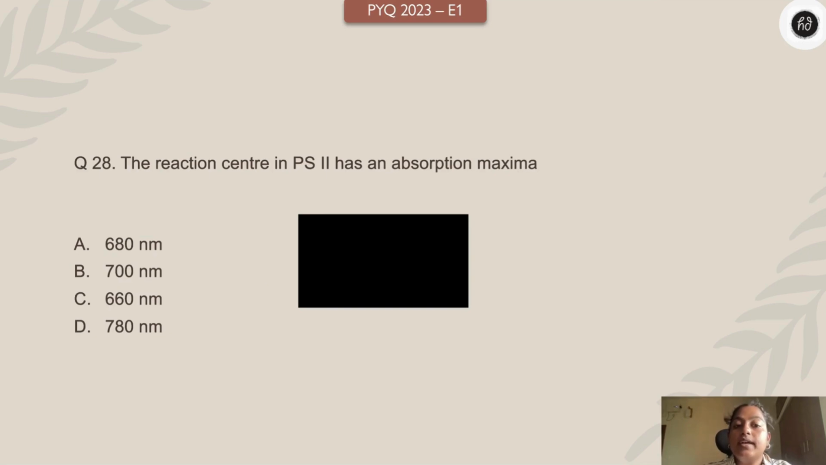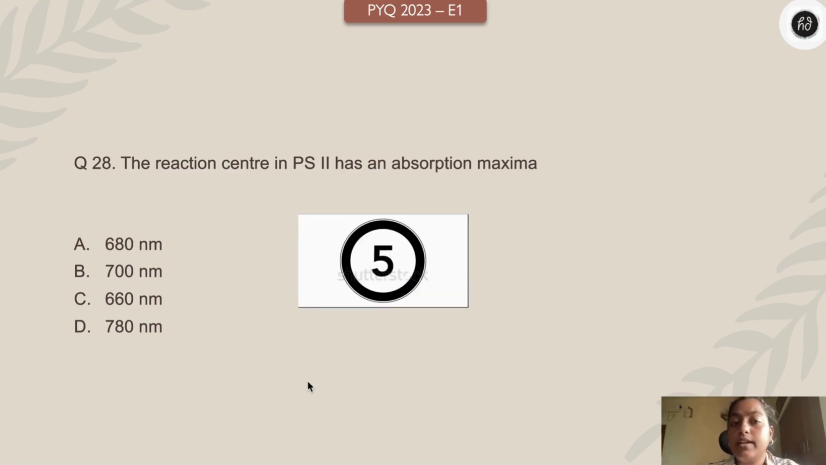The reaction center in photosystem 2 has absorption maxima at what wavelength? 680 nanometers, 700 nanometers, 660 nanometers, 780 nanometers. Your time starts. 3, 2, 1 right now. A simple yet very important question. Come on, my dear kiddos, you can beautifully do it.